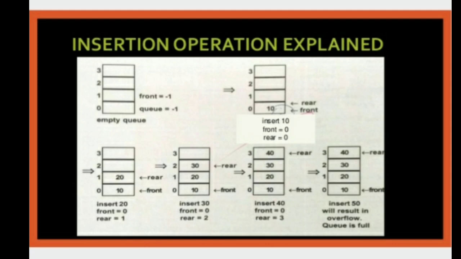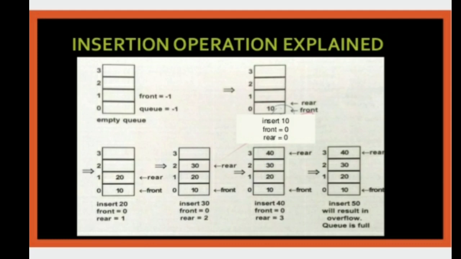Then go to this diagram, and move to the next element. Insert the element 20. Then front is equal to 0 and rear moves to 1. The front is at the 0th position and rear is going to the 1st position. After that, insert an element 30.